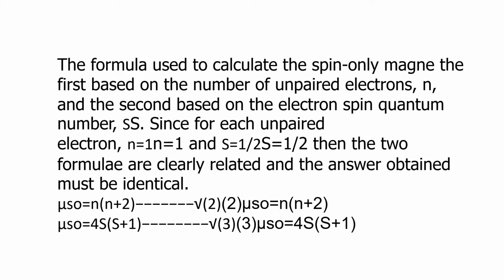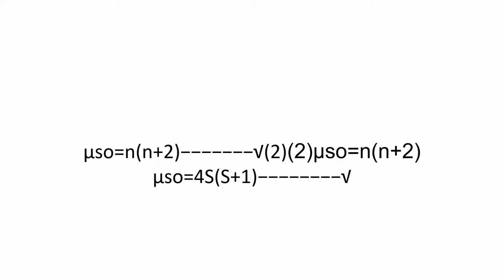The formula used to calculate the magnetic moment of these elements is the spin only magnetic moment, based on spin and orbital magnetic moment. Spin only magnetic moment is measured in Bohr magnetons. Mu is equal to the square root of n(n+2), where n is the number of unpaired electrons. Taking into account the number of unpaired electrons, we can calculate the magnetic moment of a transition metal atom or ion.